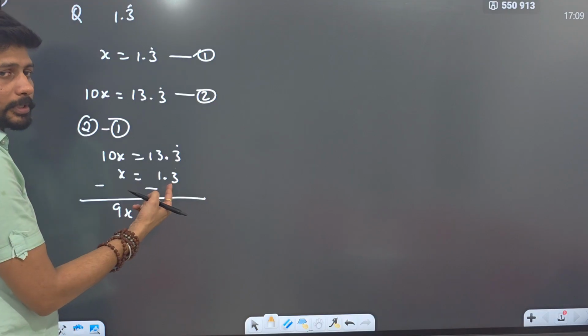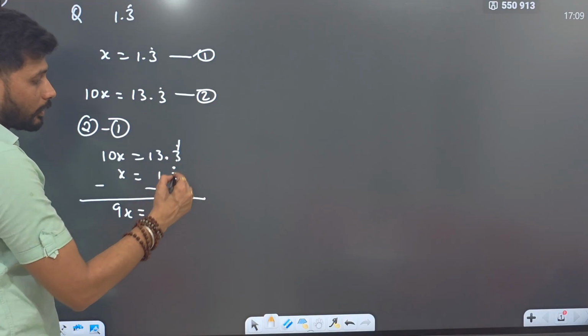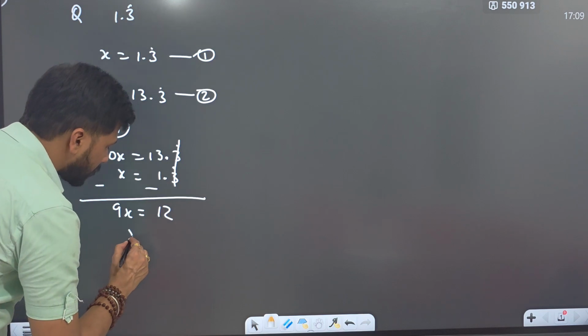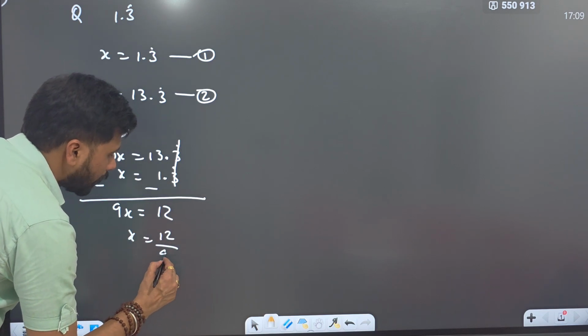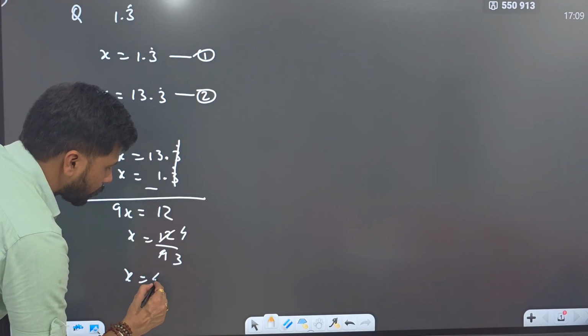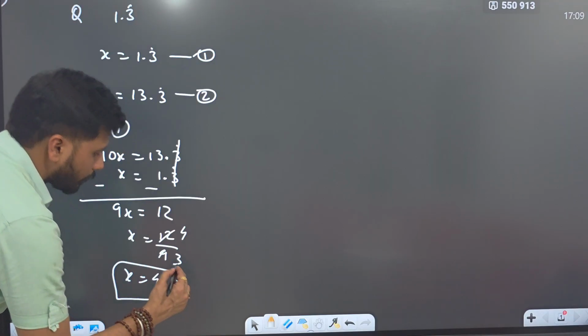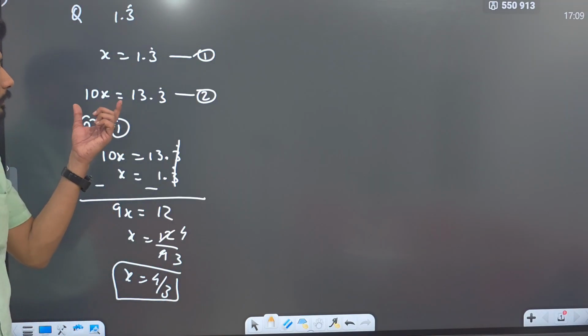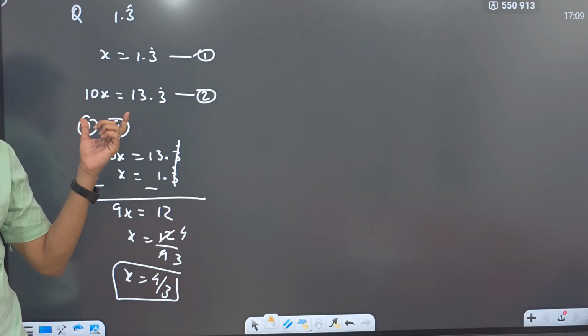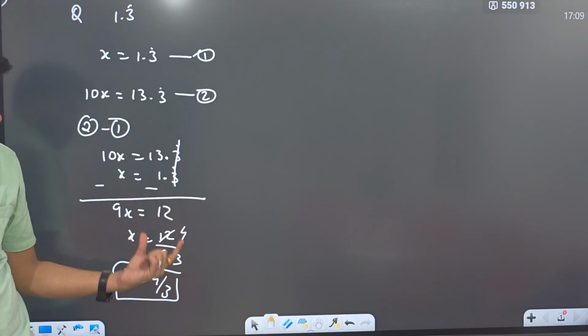Here also after the decimal sign infinitely many 3s are repeating. They will cancel each other. 13 minus 1 will give you 12. x will be equal to 12 upon 9, that is 3 4s are 12, 3 3s are 9. x will be equal to 4 by 3, which is your answer. It means you have converted a recurring decimal number into a fraction.